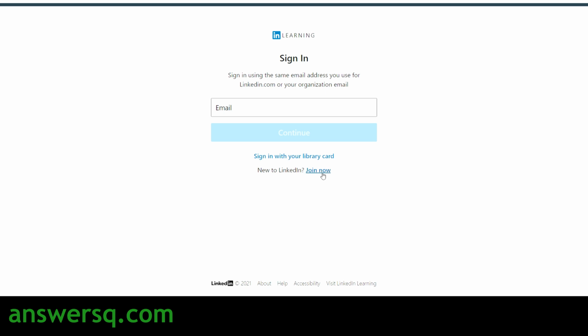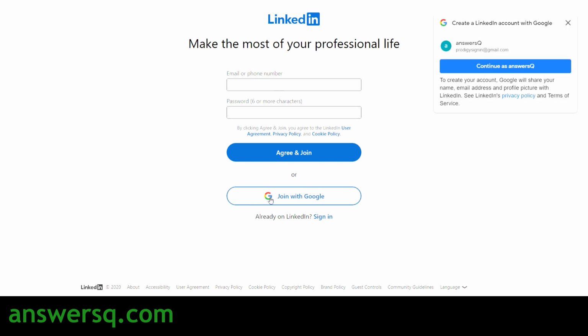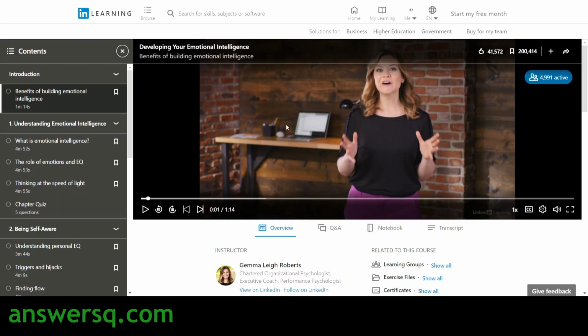I mean, if you are new to LinkedIn, if you don't have a LinkedIn account, click on this join now and create your LinkedIn account by giving the details here, or else use your Google account to create an account in LinkedIn. I already have an account in LinkedIn Learning, so let me log into my account and catch up after that. So once you create your account and log into your account, you can just straight away enroll in this course.